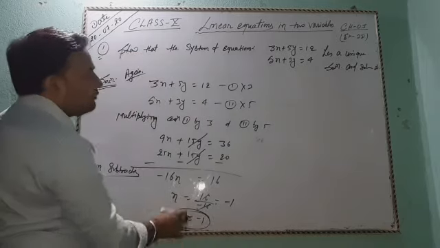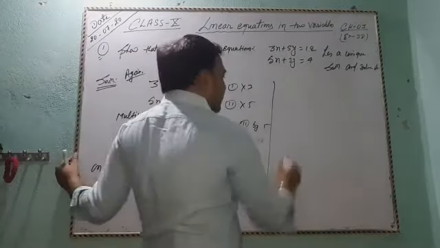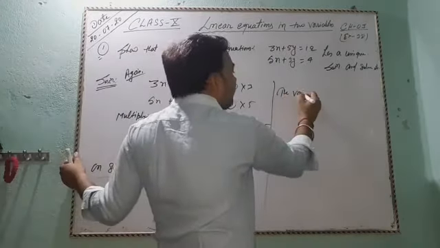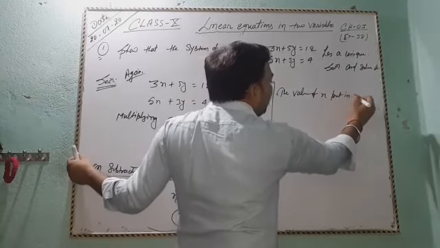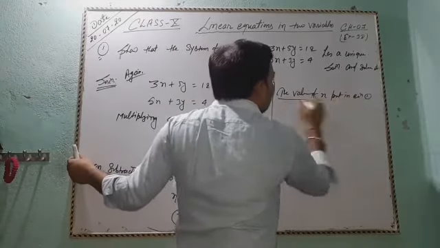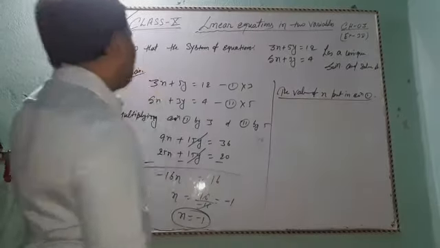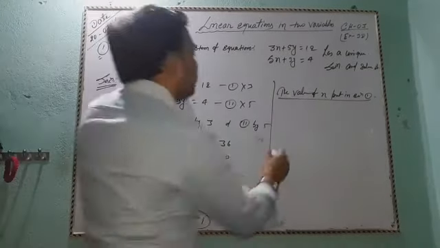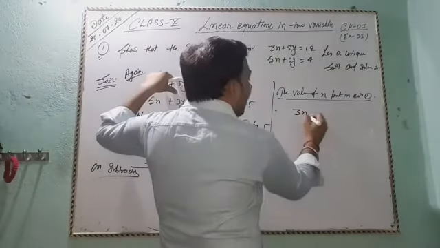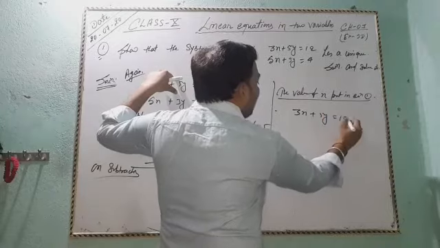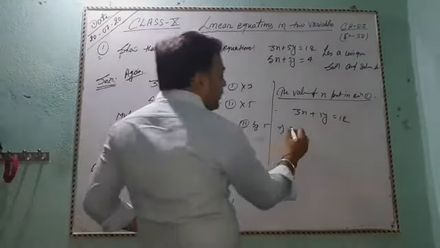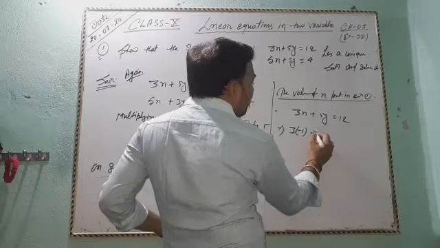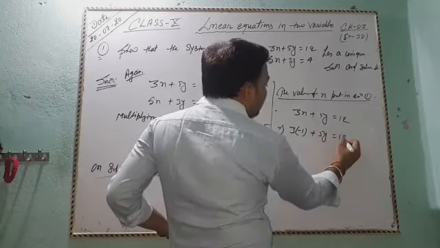The value of x put in equation 1. The first equation is 3x plus 5y equal to 12, so with x equal to minus 1, 3 into minus 1 plus 5y equal to 12.